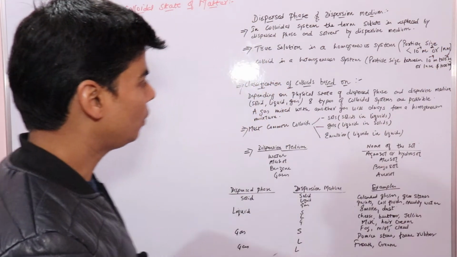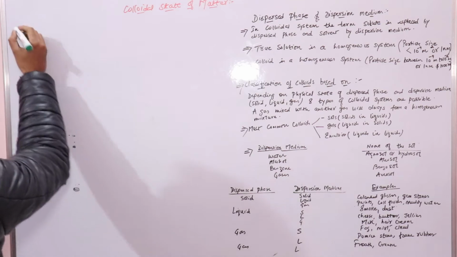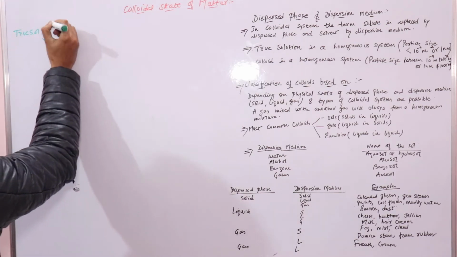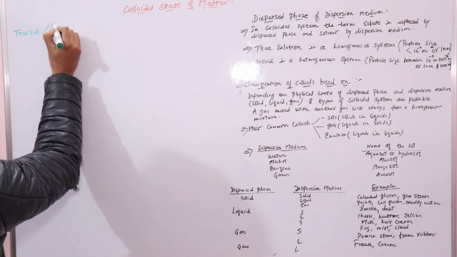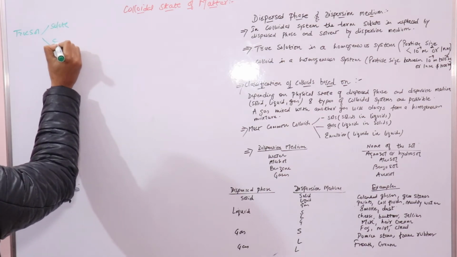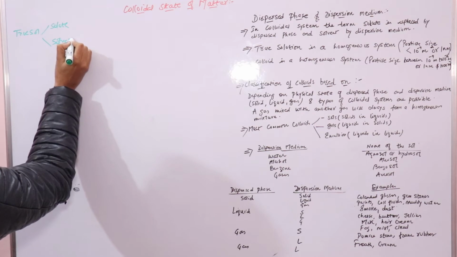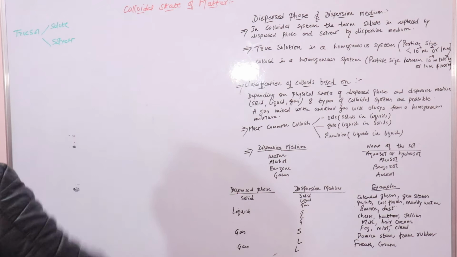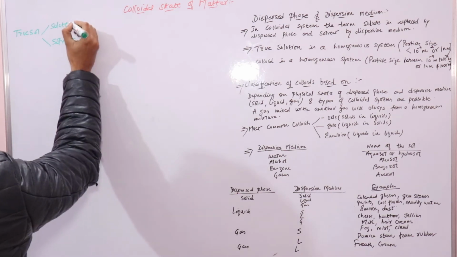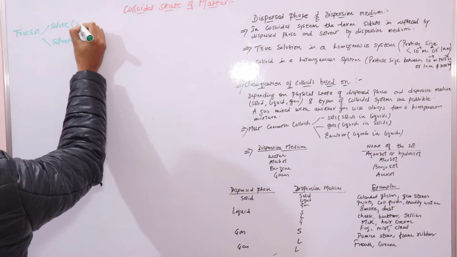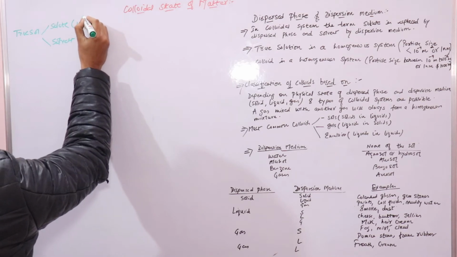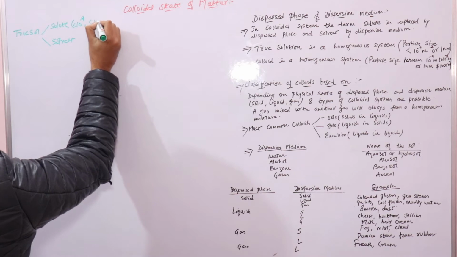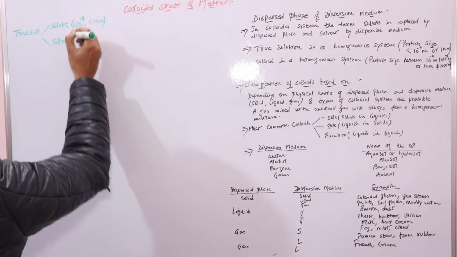A true solution is formed from solute and solvent.